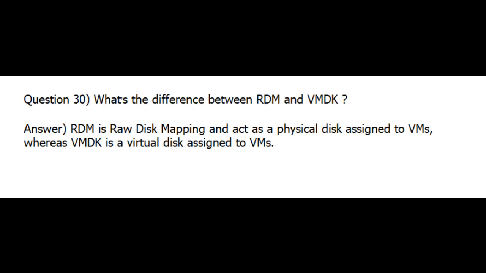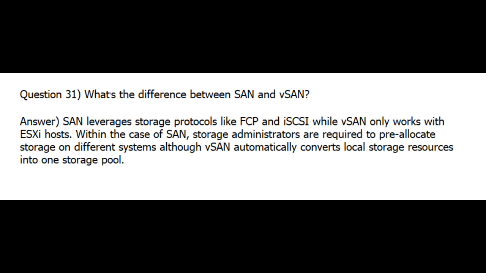Question 30. What's the difference between RDM and VMDK? Answer. RDM is raw disk mapping and acts as a physical disk assigned to VMs, whereas VMDK is a virtual disk assigned to VMs. Question 31. What's the difference between SAN and vSAN? Answer. SAN leverages storage protocols like FCP and iSCSI, while vSAN only works with ESXi hosts. In the case of SAN, storage administrators are required to pre-allocate storage on different systems, although vSAN automatically converts local storage resources into one storage pool.